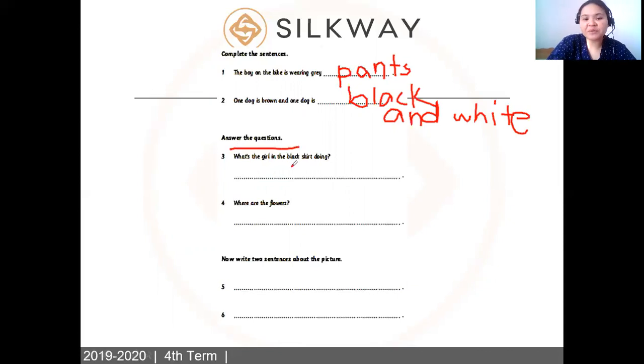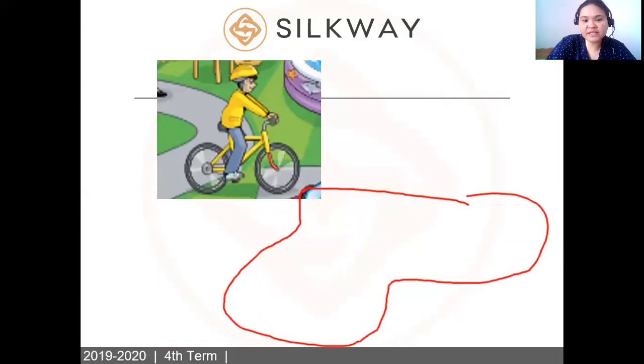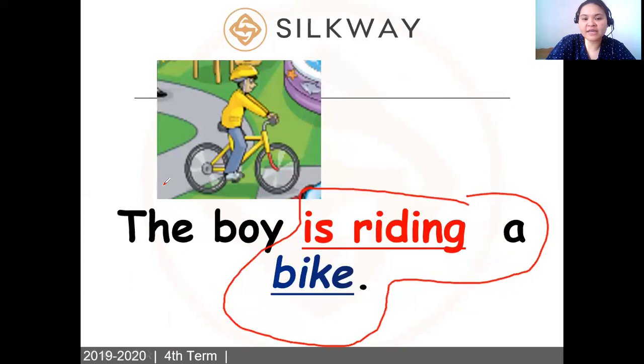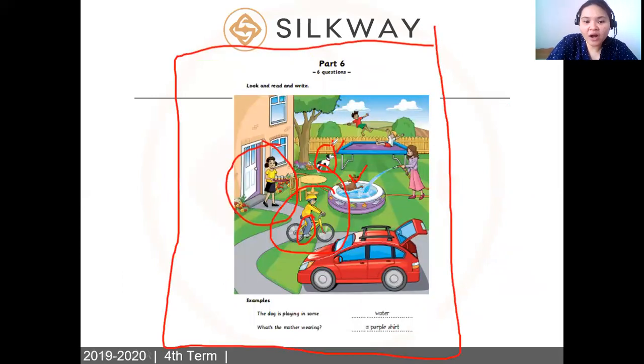What's the girl in the black skirt doing? What is she doing again? We learned this. You just have to go back to the sentence. You can say the girl is serving some glasses of juice. So you can write here, the girl is serving some glasses of juice. Okay, now let's move on. Number 4 question. Where are the flowers?